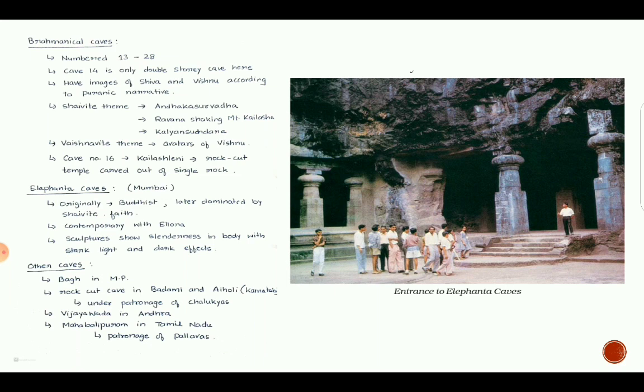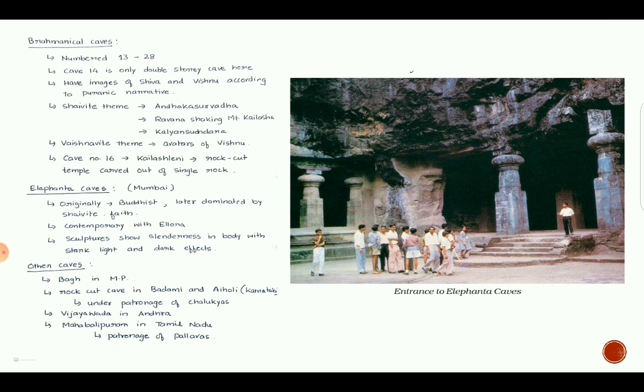Cave number 16 is called Kailasa. It is a rock cut temple carved out of a single rock. The other set of caves are Elephanta caves. Elephanta caves are situated near Mumbai. Originally, these were Buddhist caves, but later dominated by Saivite faith. These caves are contemporary with Ellora. The sculptures show slenderness in body with stark light and dark effects.